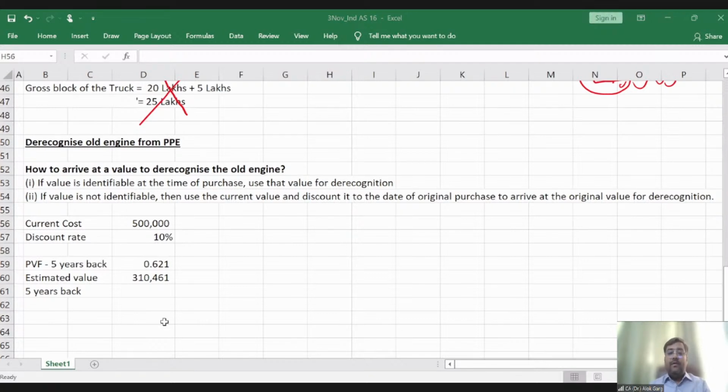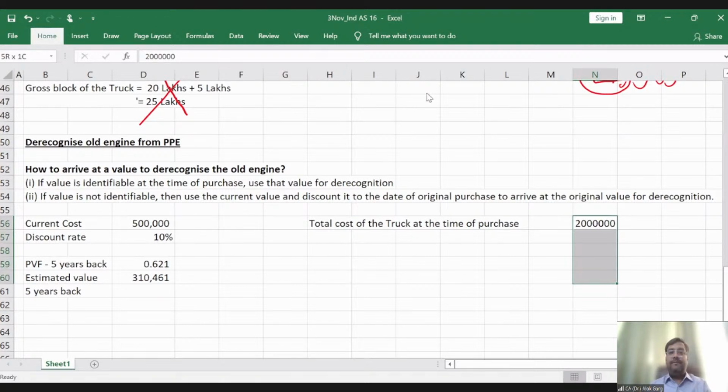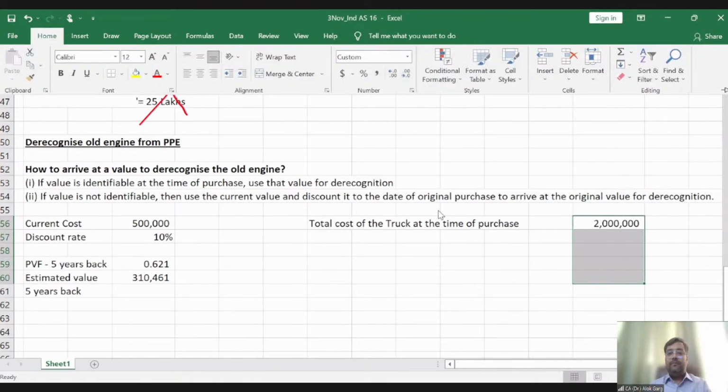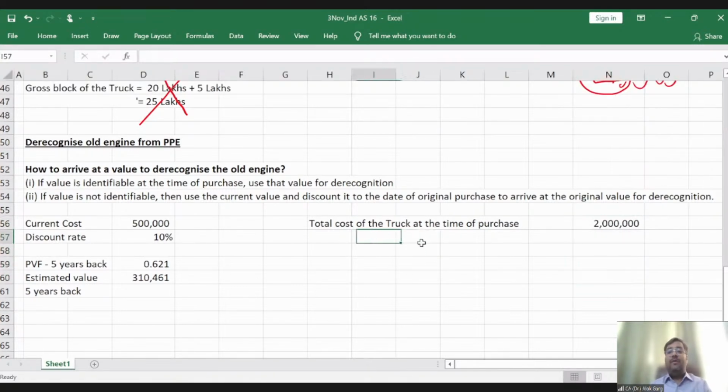So friends, what was the total cost of the truck at the time of purchase? It was 20 lakhs. The total cost of the truck was 20 lakhs at the time of purchase, right?